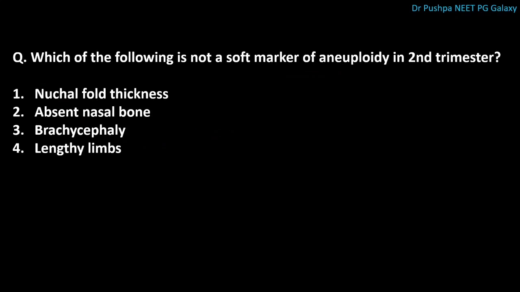Next question is, which of the following is not a soft marker of aneuploidy in second trimester? The correct answer is lengthy limbs. The soft markers are nuchal fold thickness, absent nasal bone, brachycephaly, and shortened limbs.